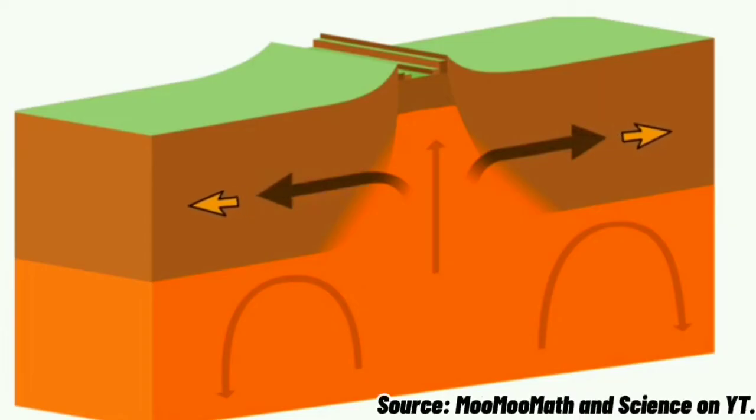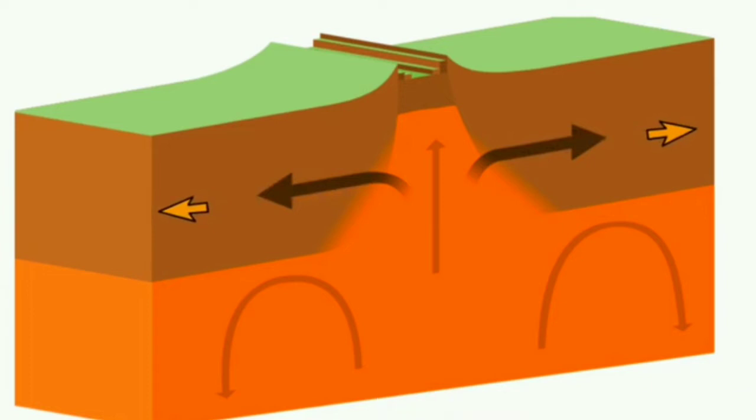Second, the divergent plate boundary. Plates move apart from each other. Mid-Atlantic Ridge and Rift Valleys are good examples of this.